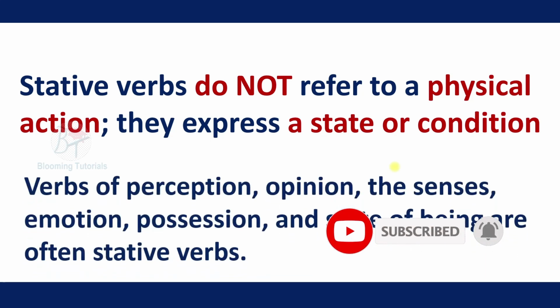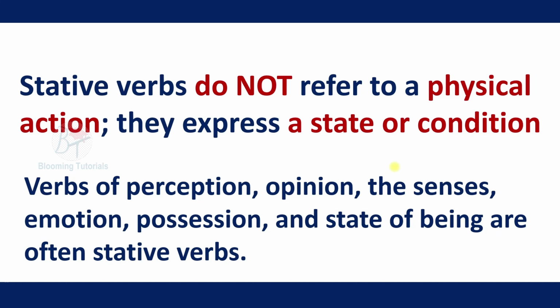It can be verbs of perception, opinion, the senses, emotion, possession, and state of being that are often stative verbs, which give more information and tell the quality or status of the subject.